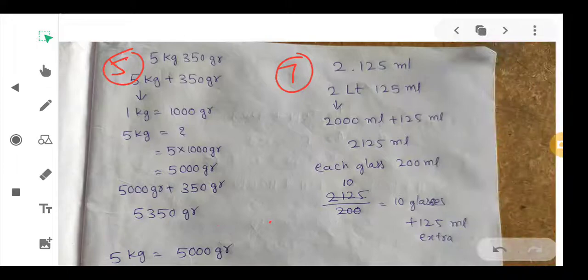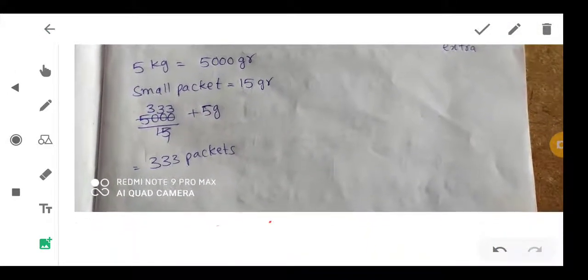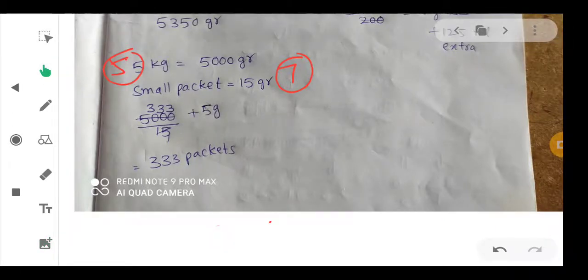Okay, for this problem, see here, there are 5 kgs of soap. So first of all we have to convert these kgs into grams. Per 1 kg there is 1000 grams. So for 5 kgs, 5000 grams. So in each small packet we will fill only 15 grams.